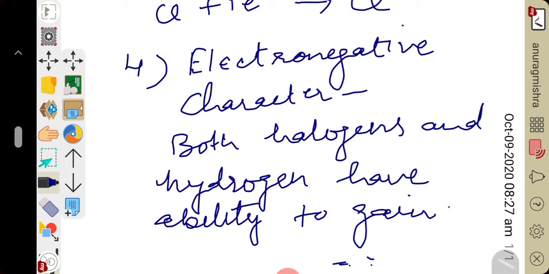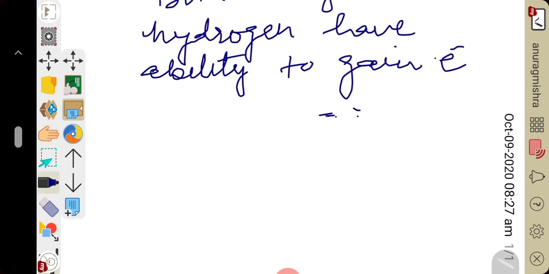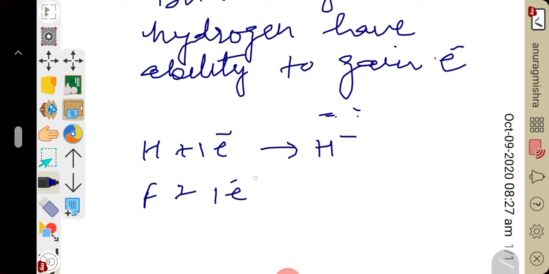That's why they are electronegative in nature. By the reaction we can understand: hydrogen gains an electron to form hydride ion, fluorine gains an electron to form fluoride ion. Clear? So both hydrogen and halogens behave as electronegative elements, right?